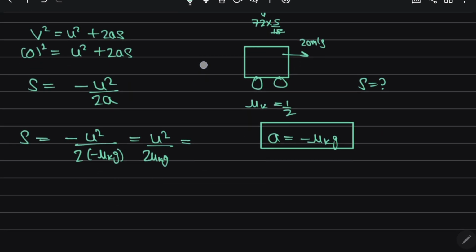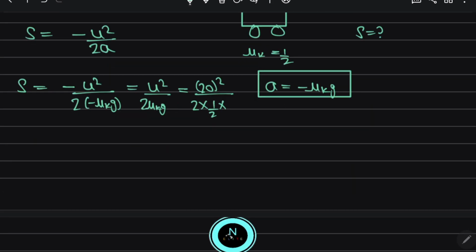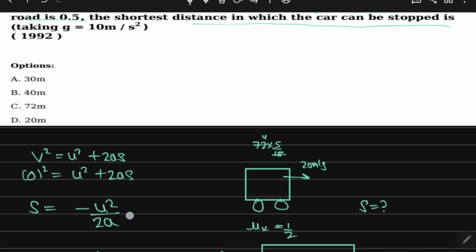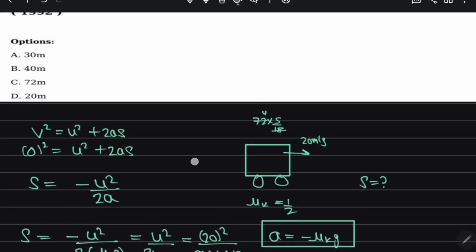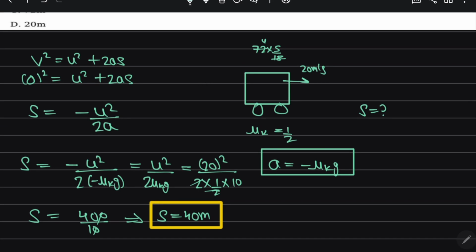So here initial velocity they have given 20 square divided by 2 times mu k is 1 by 2, g they have given 10, or otherwise we have to take 9.8, 10. So this comes out to be 20 into 20, 400 divided by 10. So s comes out to be 40 meter. So which option? Option B is correct, right?